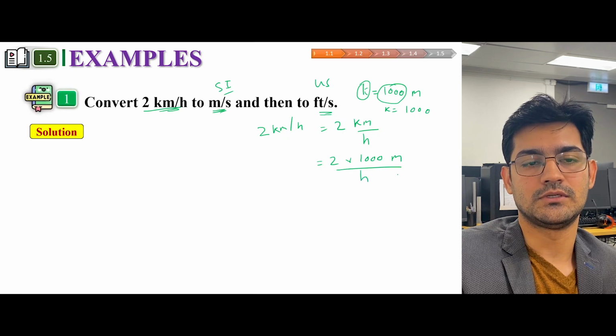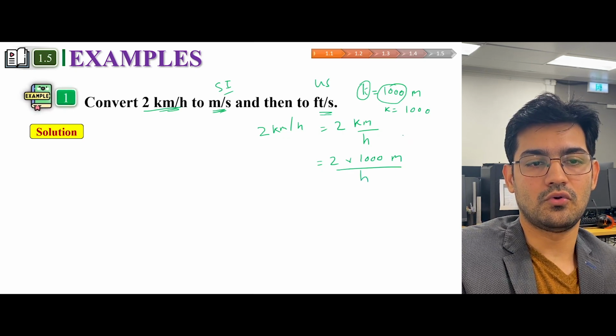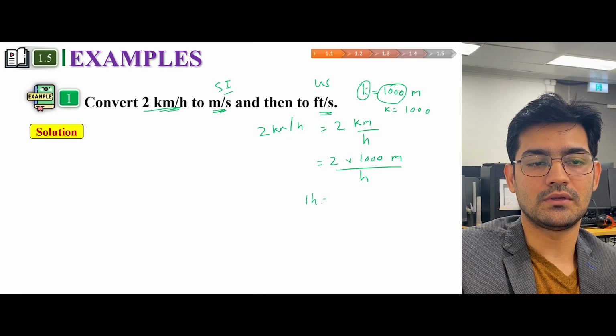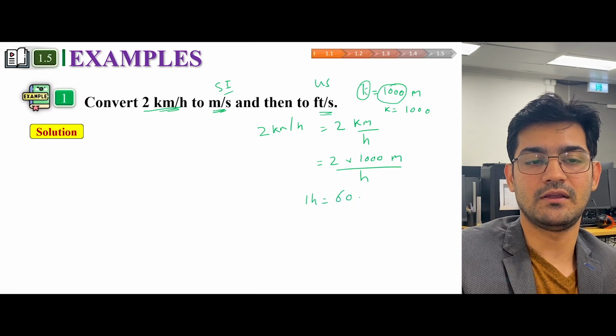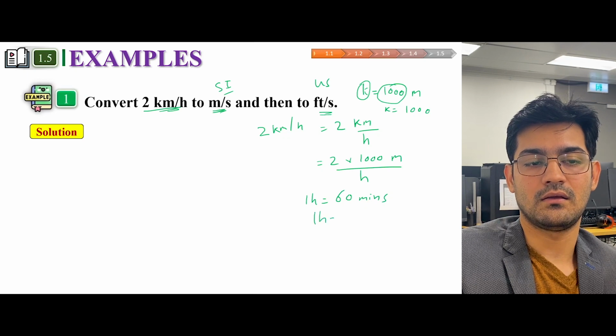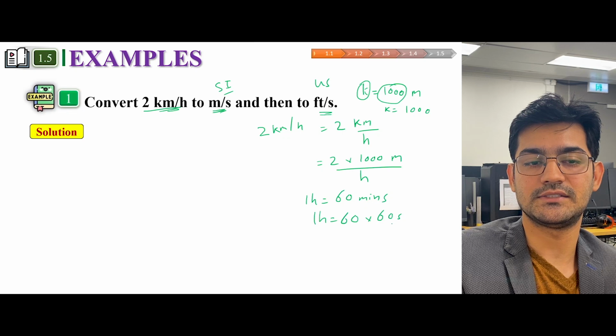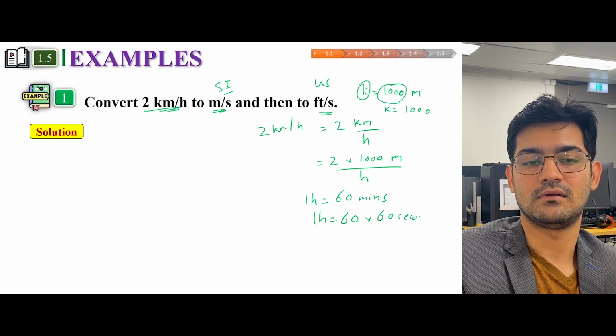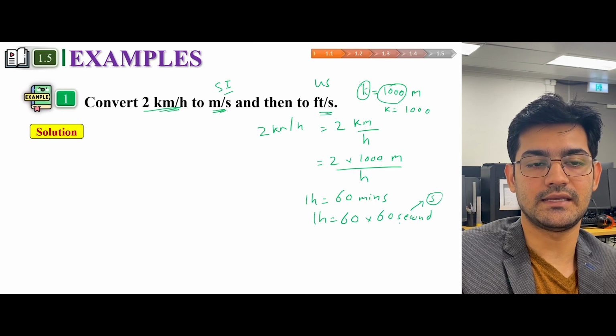An hour. So we also know that 1 hour has 60 minutes and 1 minute has 60 seconds, and second can be written as s in units.